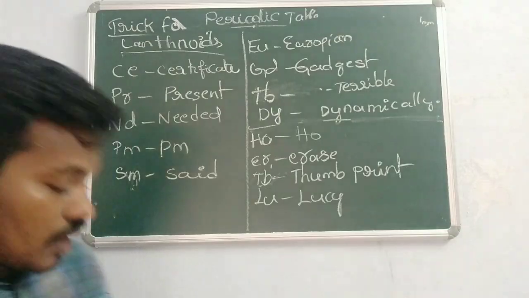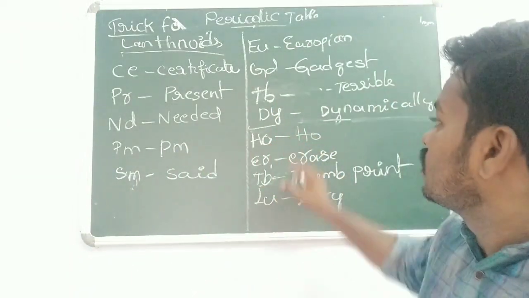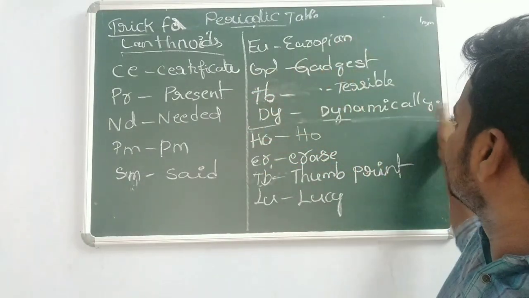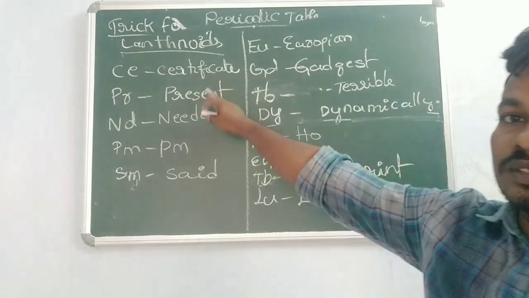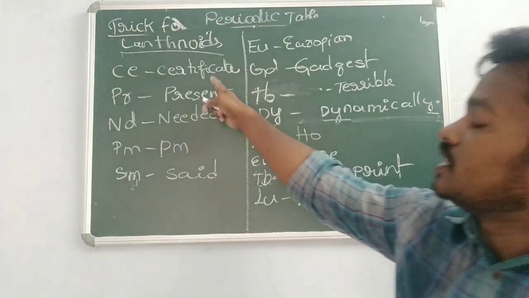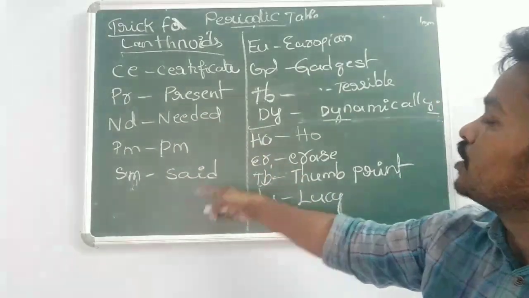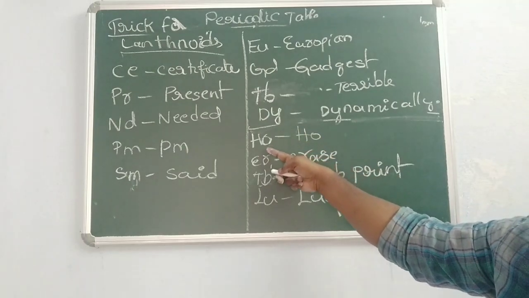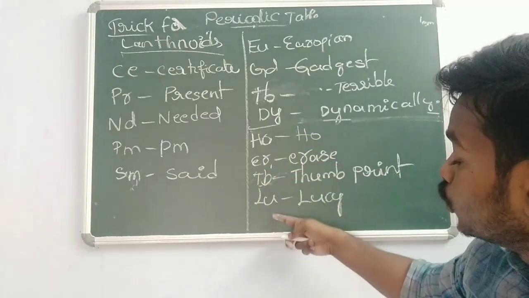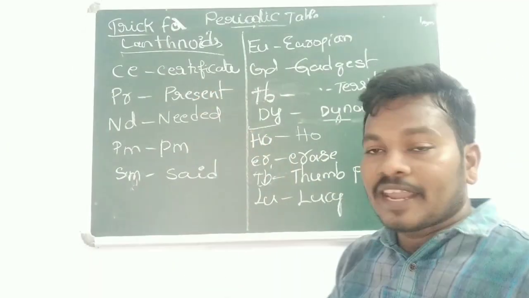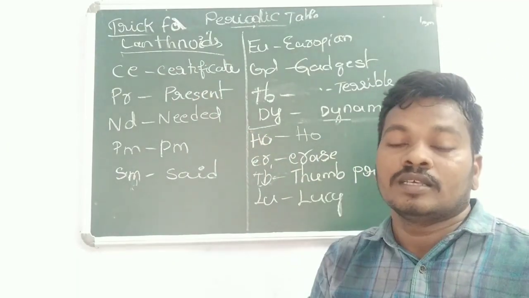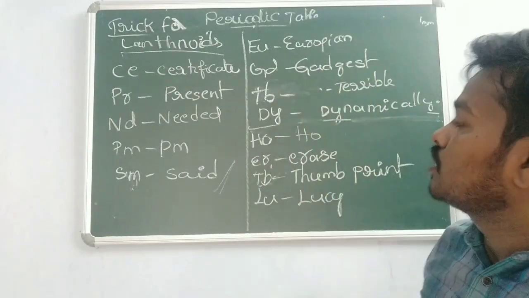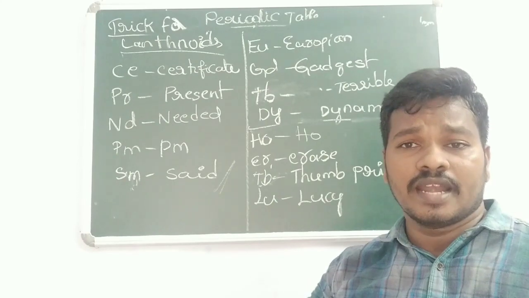So next you can see the lanthanides. Here I am dividing the lanthanides into two parts. This is for one sentence, this is for another sentence. First one: cerium, praseodymium, neodymium, promethium, samarium. Then europium, gadolinium, terbium, dysprosium, holmium, erbium, thulium, lutetium. So how to remember? Certificate present needed PM set.